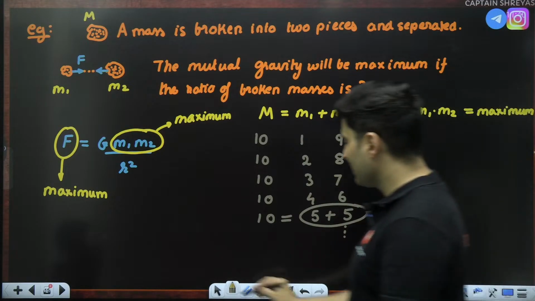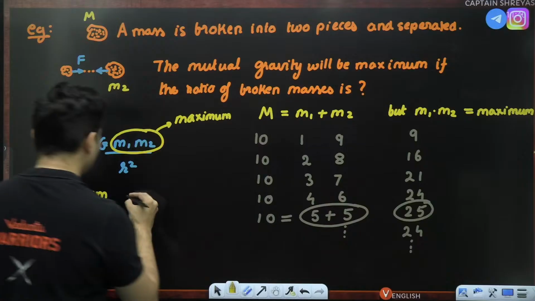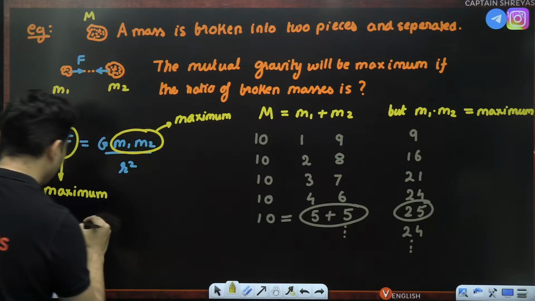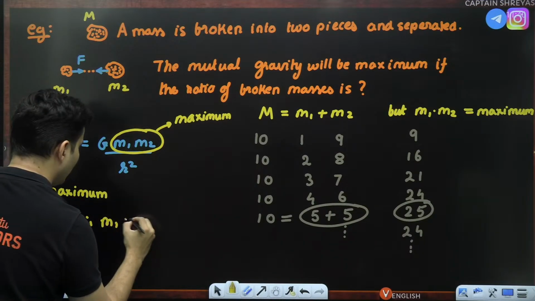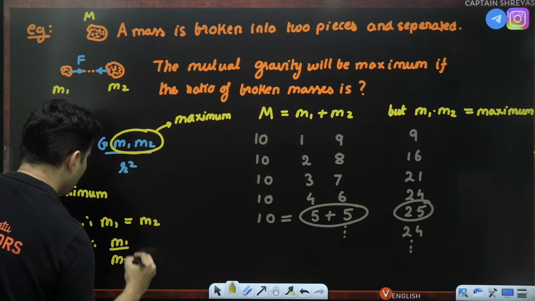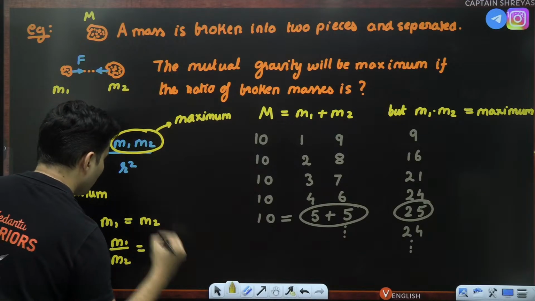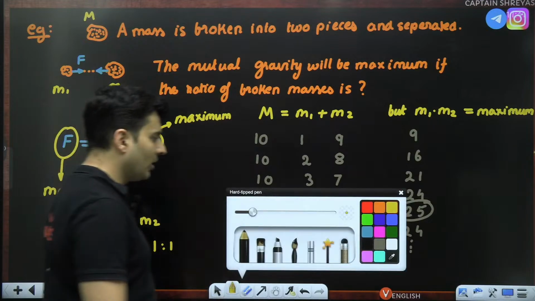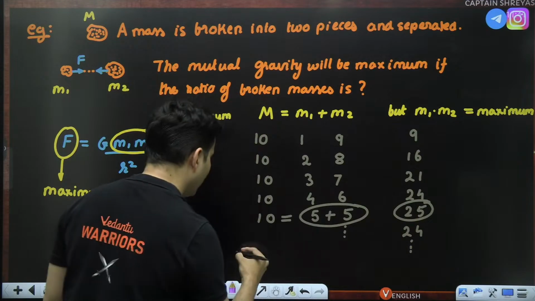So that means m1 is to m2. Therefore, the masses should be equal. m1 should be equal to m2. Therefore, m1 is to m2 is nothing but 1 is to 1. So what is that important property that we learnt over here?